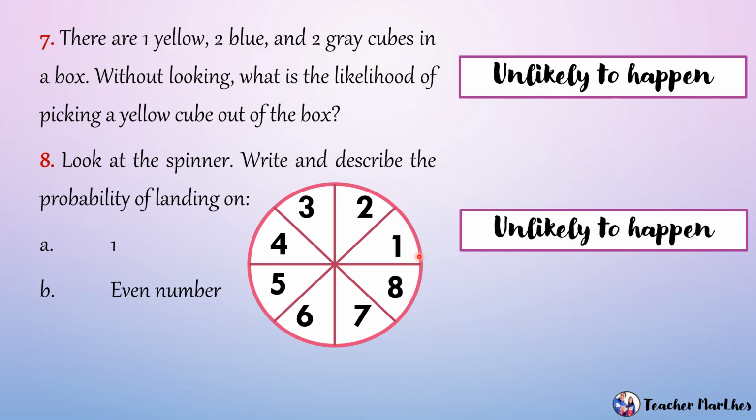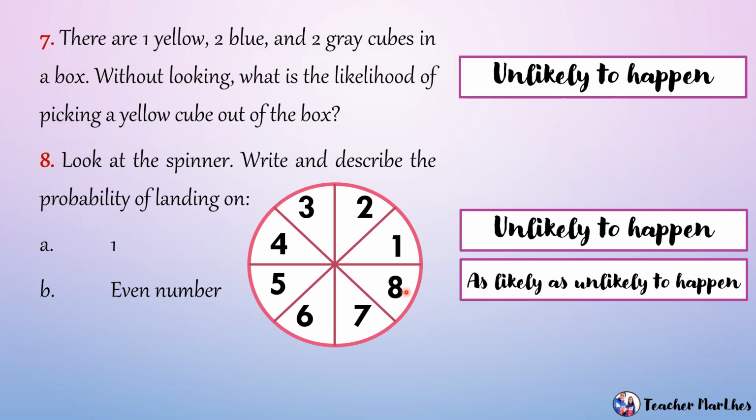Letter B, even number. So, when we say even number, it can be divided by 2. So, we have 2, 4, 6, 8. So, 4 out of 8, kalahati. 4 over 8, kalahati. So, the probability is as likely as unlikely to happen.